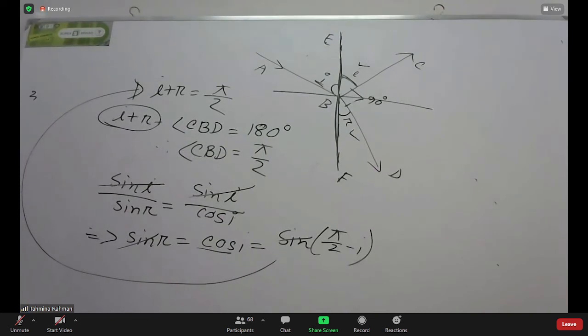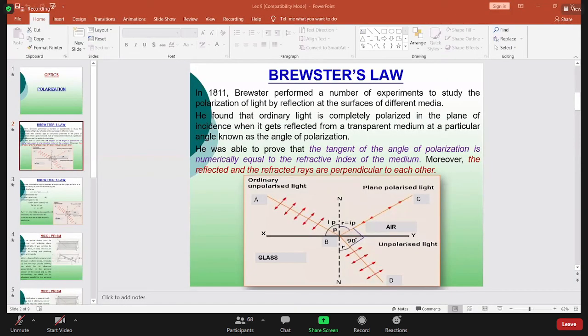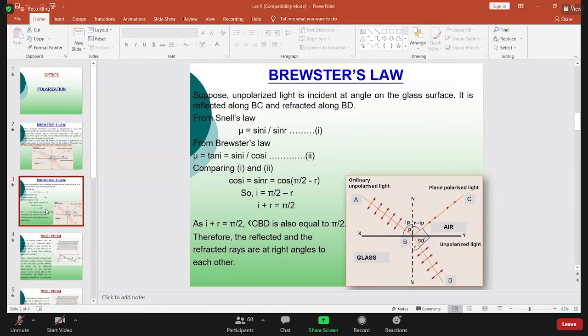They are perpendicular to each other. So I plus R equal to 90, and finally this angle CBD is 90 degrees.